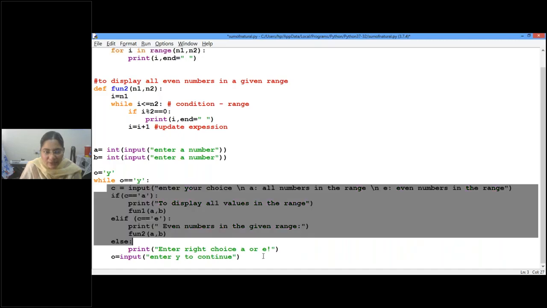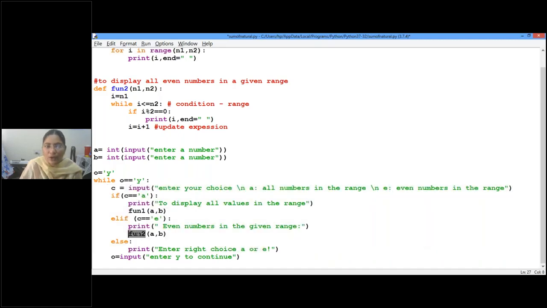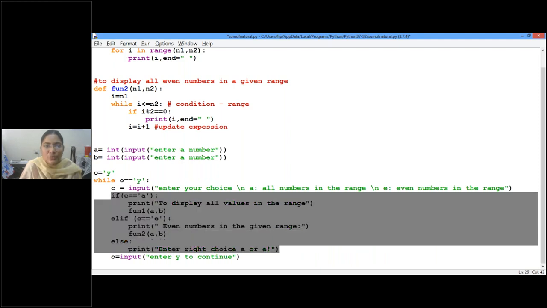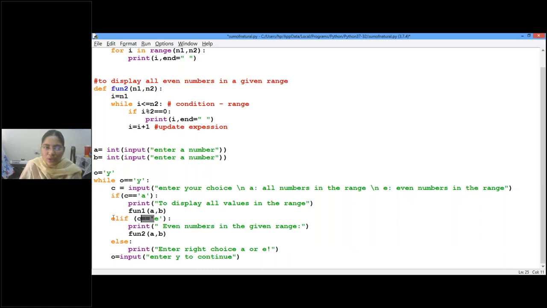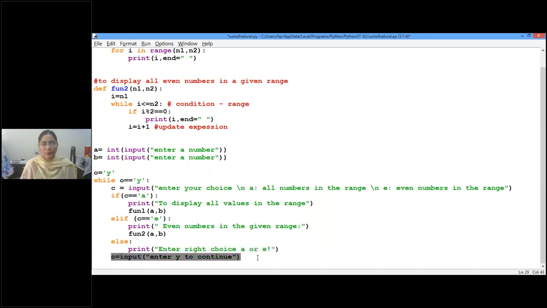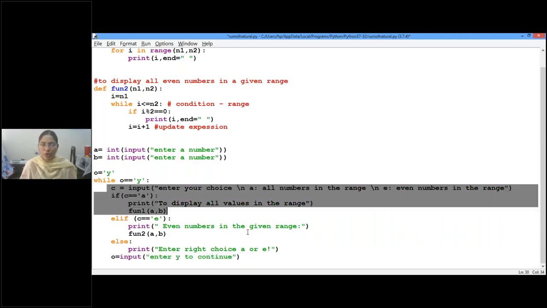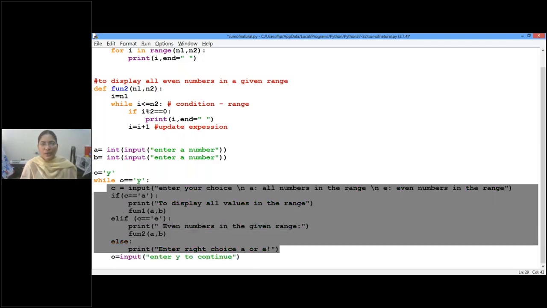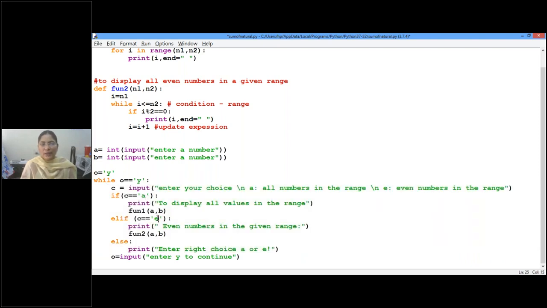So again, after completion of this fun2, it will not come to else portion. Why? In an if else ladder only one condition will execute, okay? So now this condition is true, so it will not look into this else portion at all, and it will come to O equal to input enter Y to continue. Again, if I press enter, then the entire block will be executed. If you are given any other choice, other than A or E, there it will go to else, print, enter right choice.